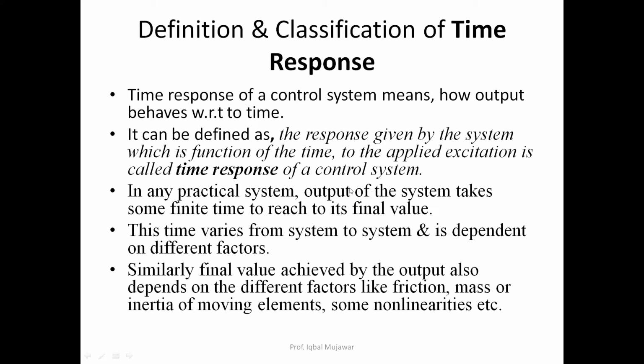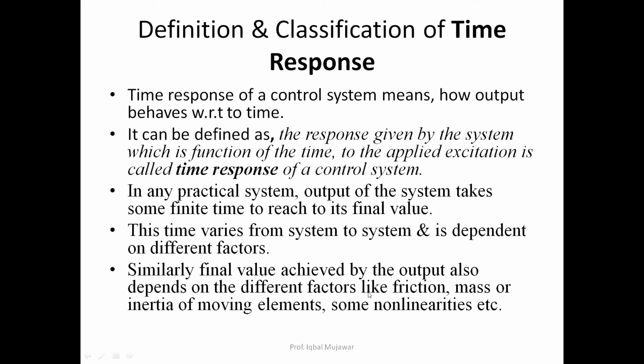Now let's see the definition and classification of time response. What is the meaning of time response and what are the classifications? Time response of control system means how output behaves with respect to time. In short, very simple, how output is changing with respect to time, that is a time response. It is also defined as the response given by the system, which is a function of time, to applied excitation, called the time response of a control system. In any practical system, output of a system takes some finite time to reach its final value. This time varies from system to system and depends on different factors.